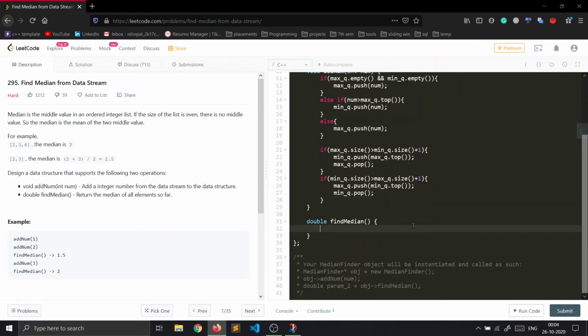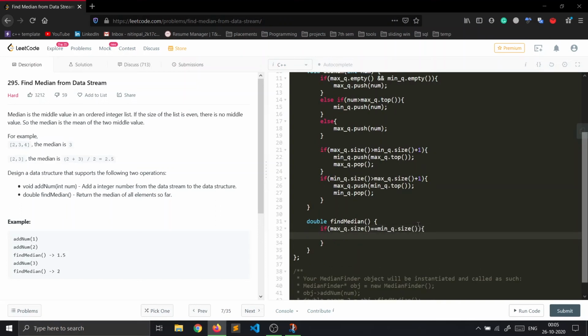Now we will implement the find median function. If the size of max queue is equal to the size of min queue, that means both queues have an equal number of elements, so the total size of max queue plus min queue will be even. That means we will have to return the mean of the two top elements of both queues.